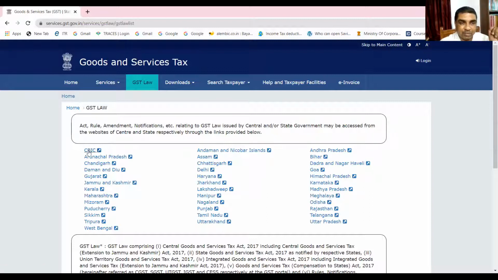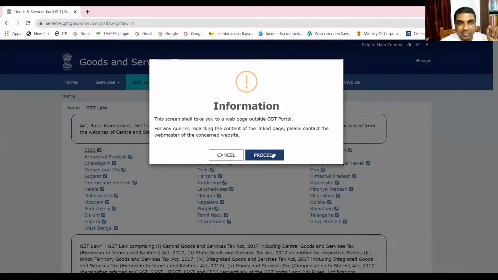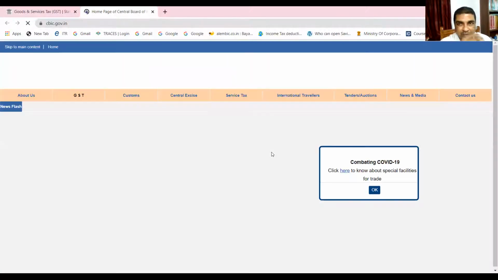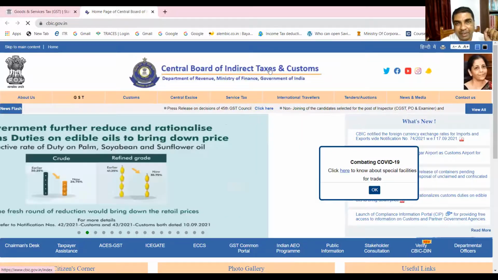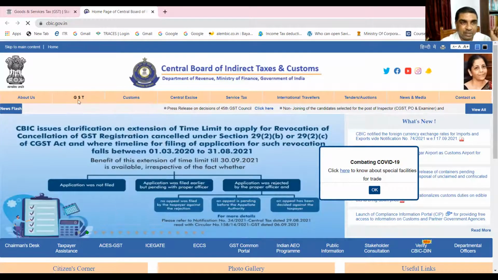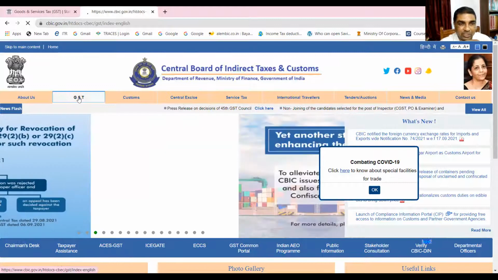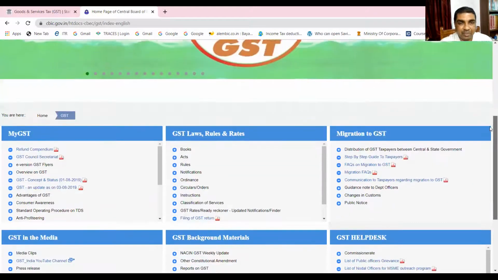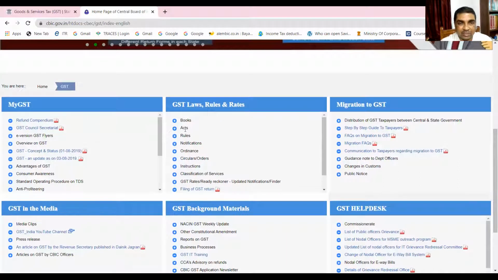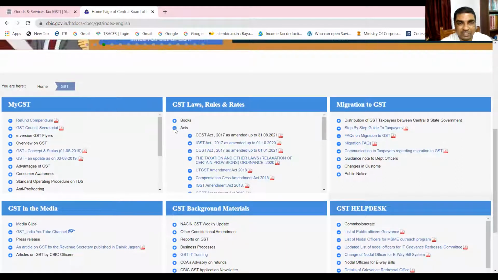And this is the link for Central Act. It will carry you to the website of Central Board of Indirect Taxes and Customs. There you can find the detailed law. If you go there, let's say CBIC, you click here and you proceed to their website. This is the website of Central Board of Indirect Taxes and Customs. Here, if you click under GST, you can find books, acts, laws, etc. All these things are there.